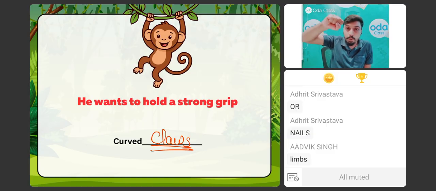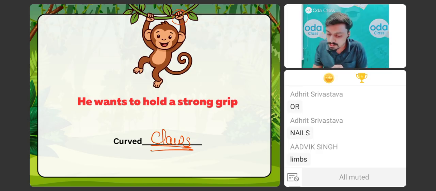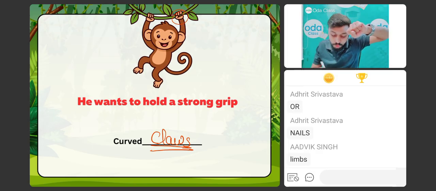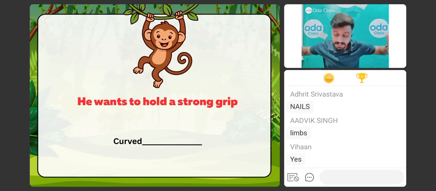Okay, they should grip it properly. Is it clear? So that if there is any branch, they can hold that branch very properly. तो उनके जो claws है, उनके जो hands है, it can completely curve. ठीक है? It should completely curve. Is it clear, guys? क्या ये clear है सारे बच्चों को? बिल्कुल बताओ मुझे. So that it can hold very properly, it can hold very tightly. I hope it is very clear.